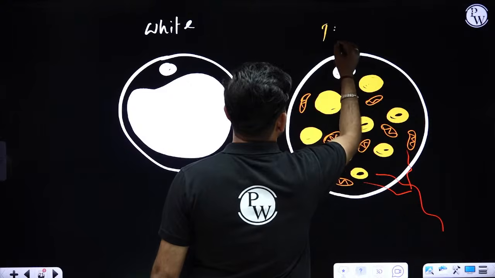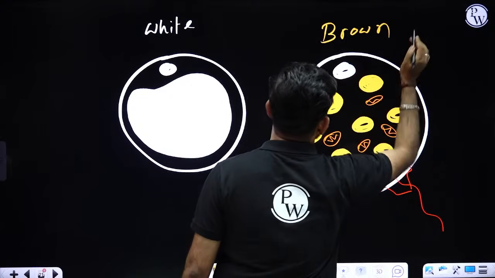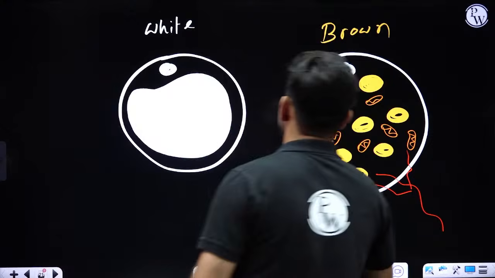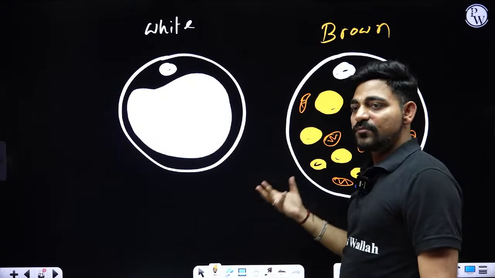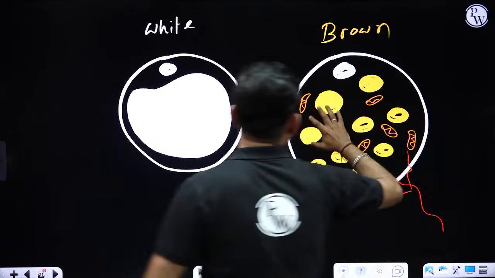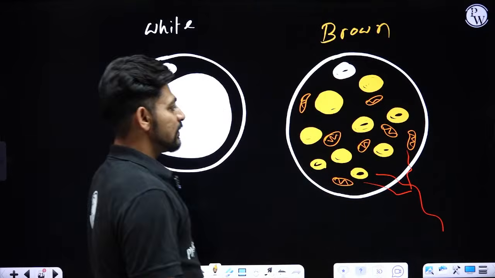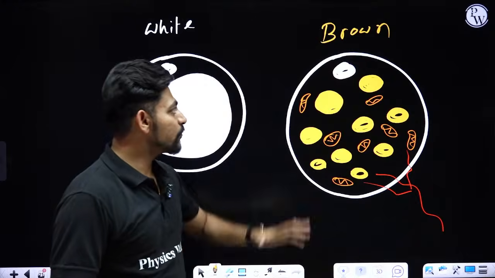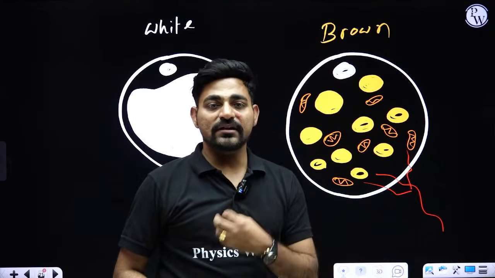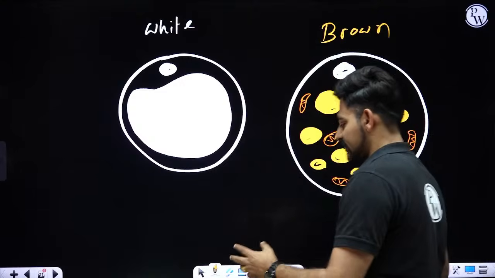Okay. So, that's the basic difference between brown fat and white fat, and you can guess now, because there is a greater number of mitochondria present in this multilocular fat or brown fat, the energy value is more for brown fat and the energy value is less for white fat.